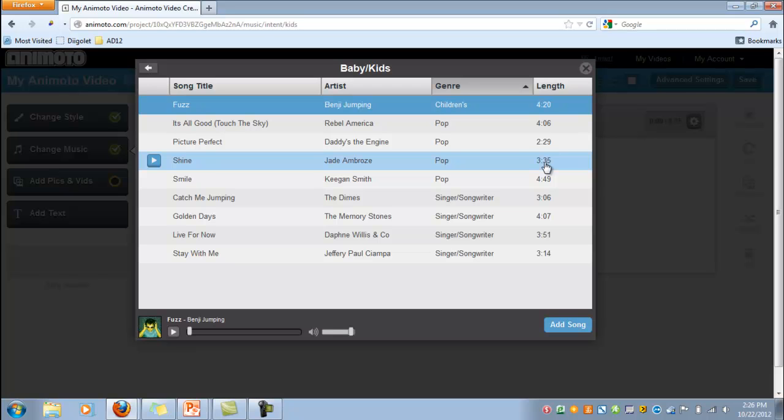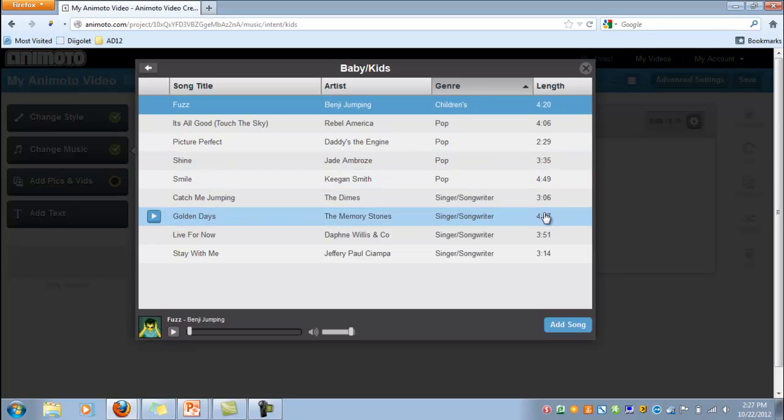A little Animoto trick. Your Animoto videos can only be the length of a single song. You cannot have multiple songs put together within Animoto. However, you can cheat and get around this by using a program like Audacity that lets you edit music and combine multiple song tracks into one. So if you really have to have multiple songs or a much longer video than these songs allow, use a program like Audacity, stitch together however many songs you need, and then export that as a single MP3, and then you can upload that into Animoto and get a video as long as you want.